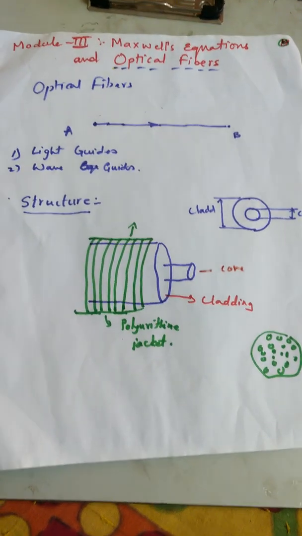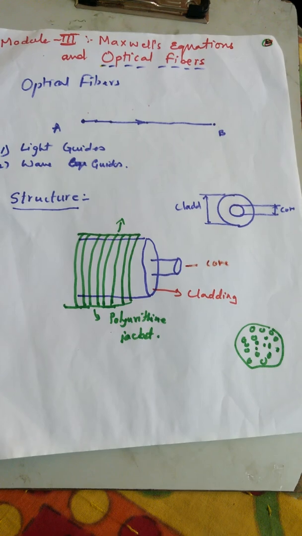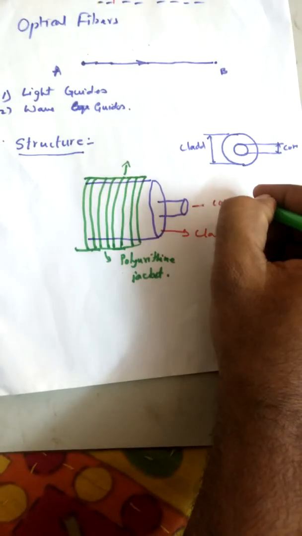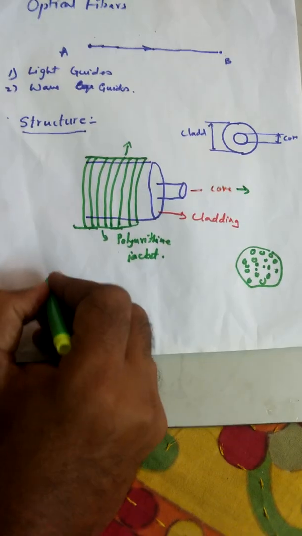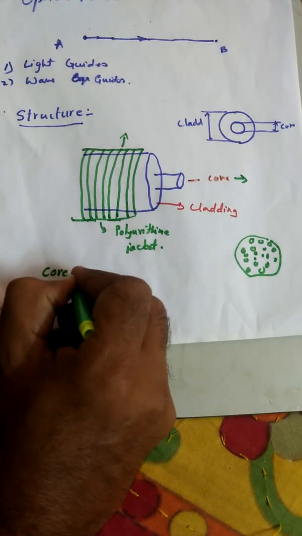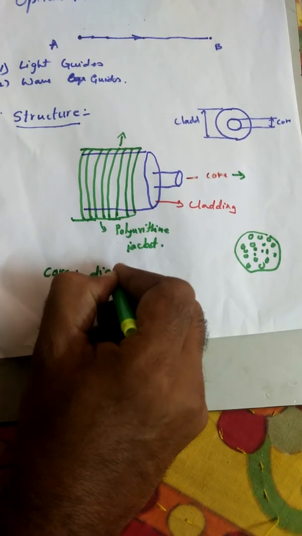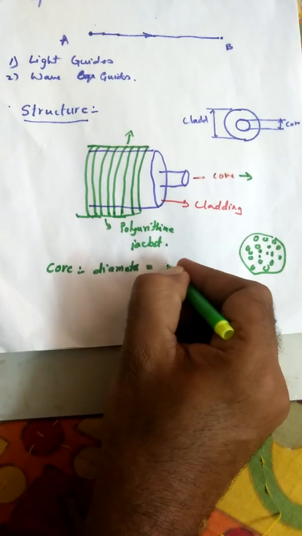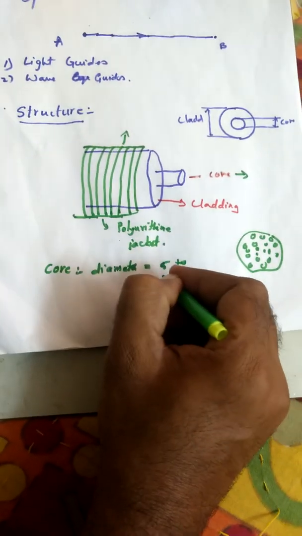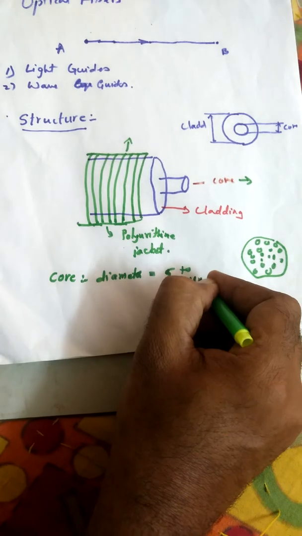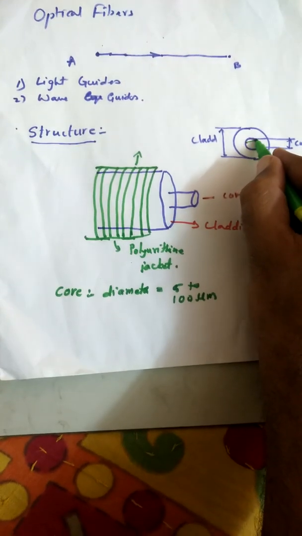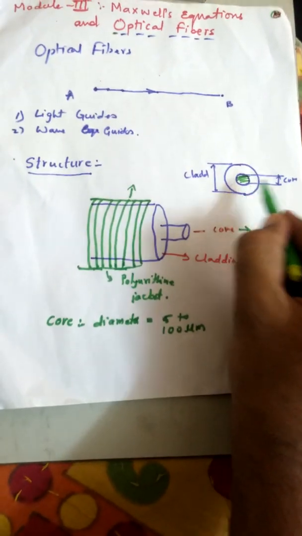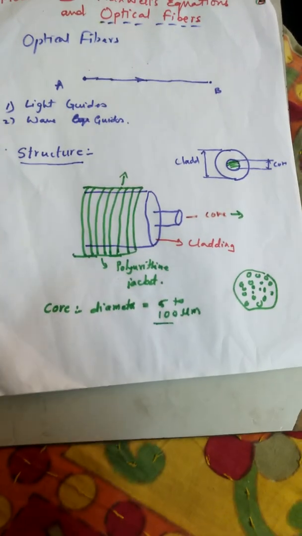Now coming to the dimensions of the fiber. This is the core, no? If you look at the core diameter, it's very small. The core diameter is just around 5 to 100 micrometers. If you look at this core, this is the core what you have. The core is around 5 to 100 micrometers, very very small in dimension.